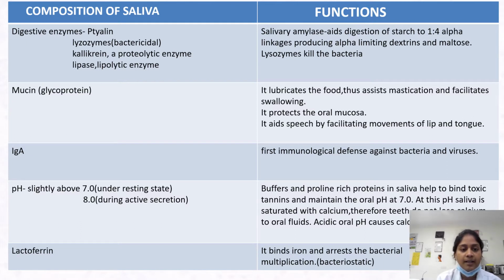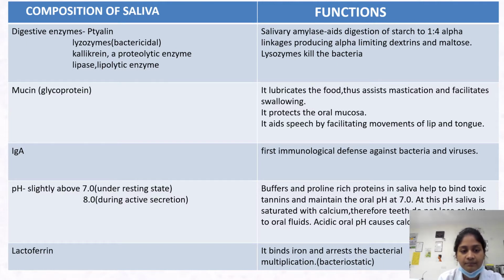Lysozyme kills the bacteria. Mucin is a glycoprotein. Its main function is that it lubricates the food, thus assisting mastication and facilitating swallowing. It protects the oral mucosa. It aids speech by facilitating movements of the lip and tongue. IgA is the first immunological defense against bacteria and viruses.